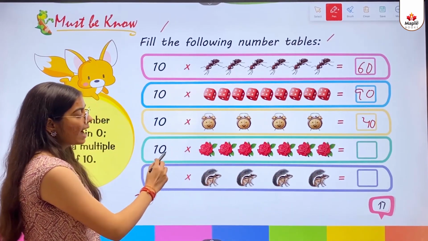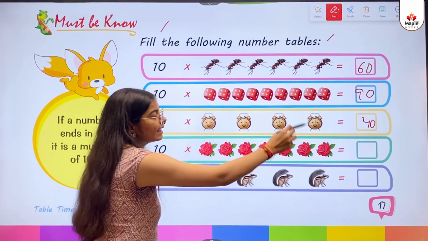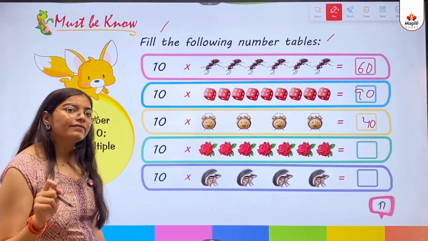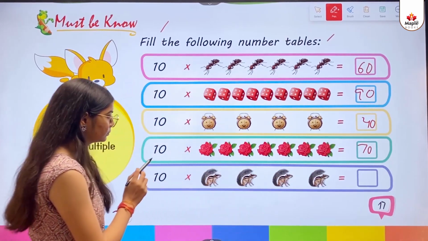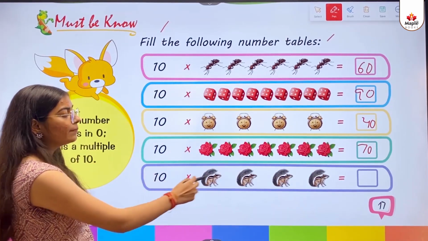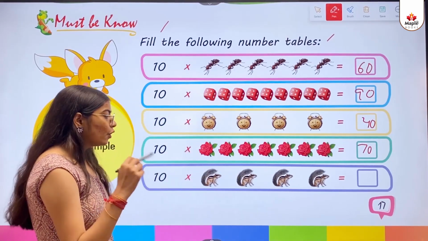10 multiply, how many roses? 1, 2, 3, 4, 5, 6, 7. 10 multiply 7 gives 70. 10 multiply, how many squirrels? 1, 2, 3, 4. 40.